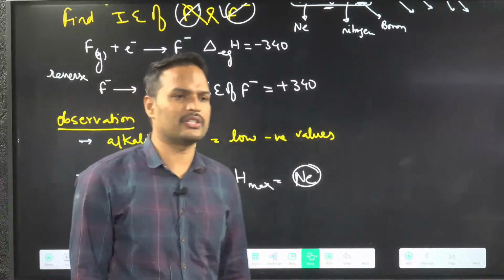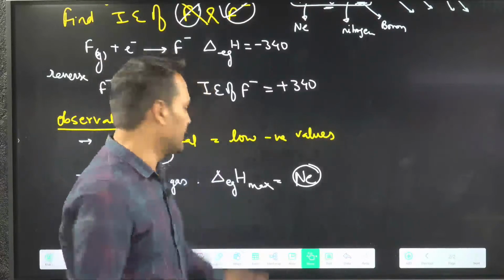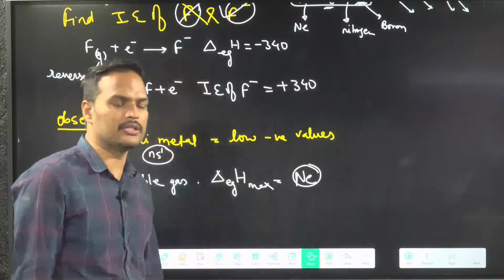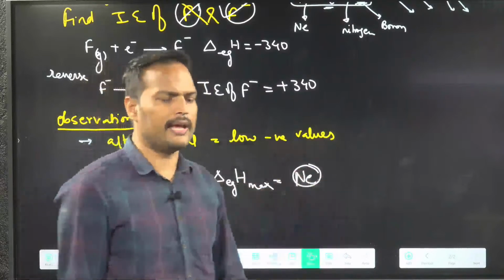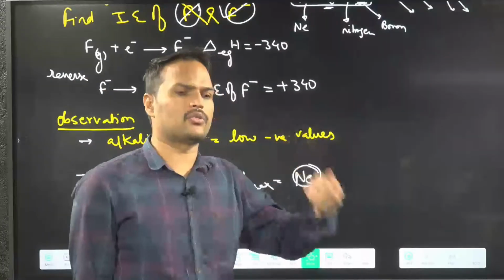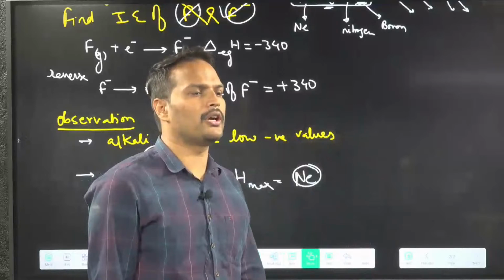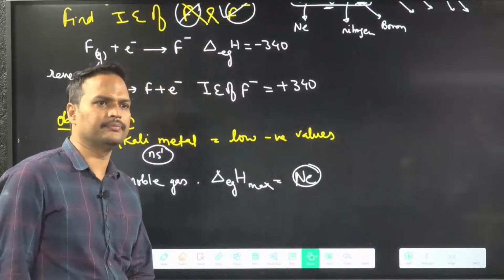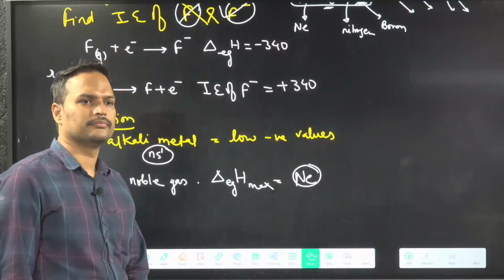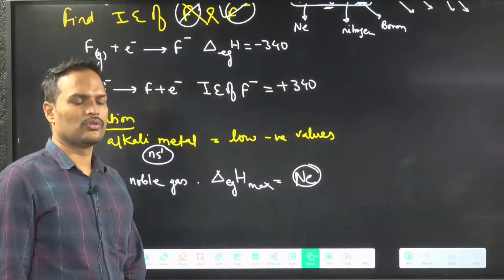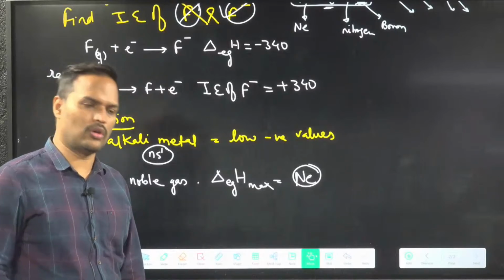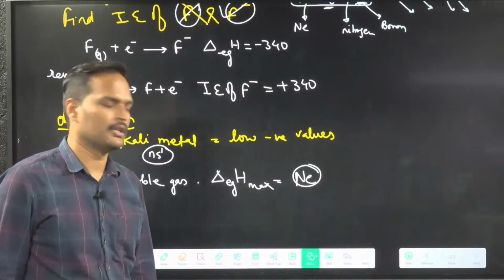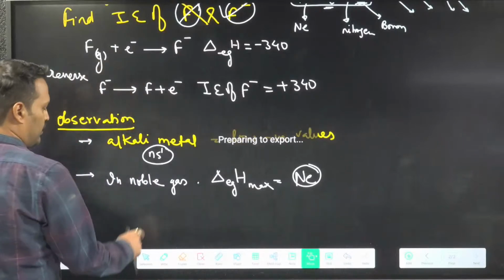In the next class we'll start from electronegativity. Till this point only you have the syllabus. I will only say read the notes, solve questions. So hope you understood everything. Is it clear? Give the test nicely. Whatever we have studied, read the notes, solve some questions, then give the test. QR code is this.